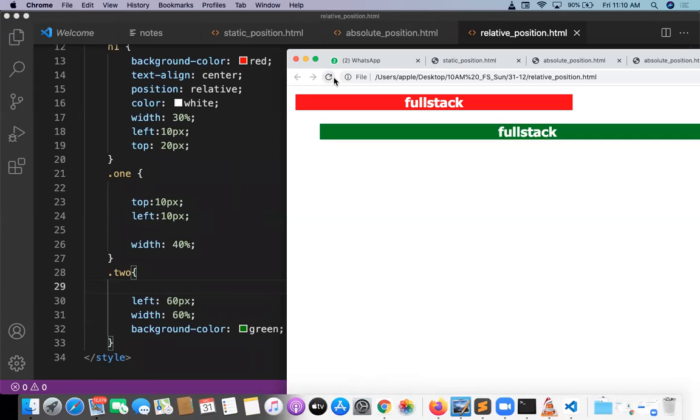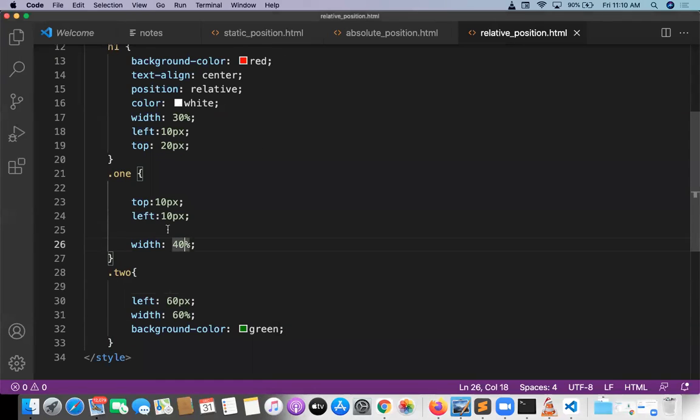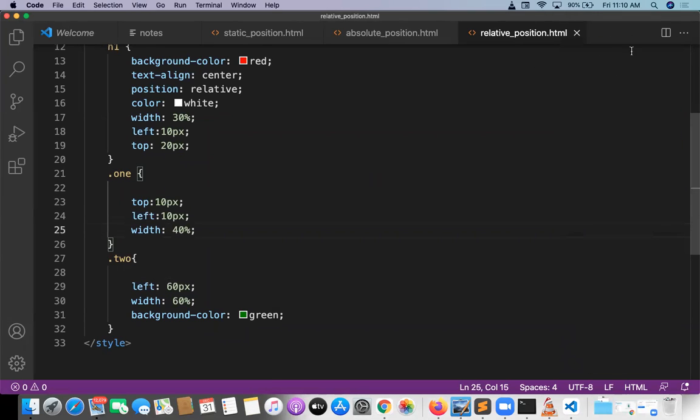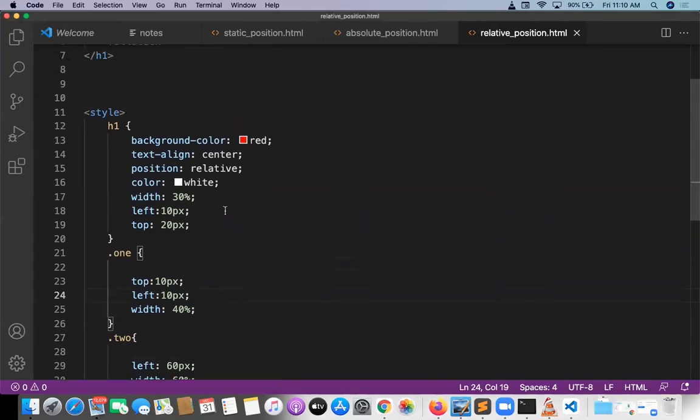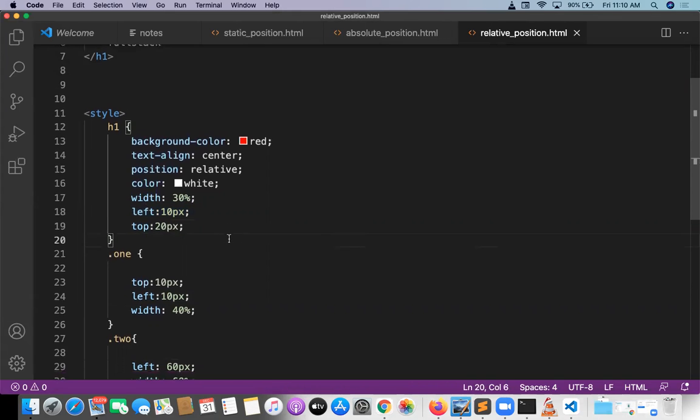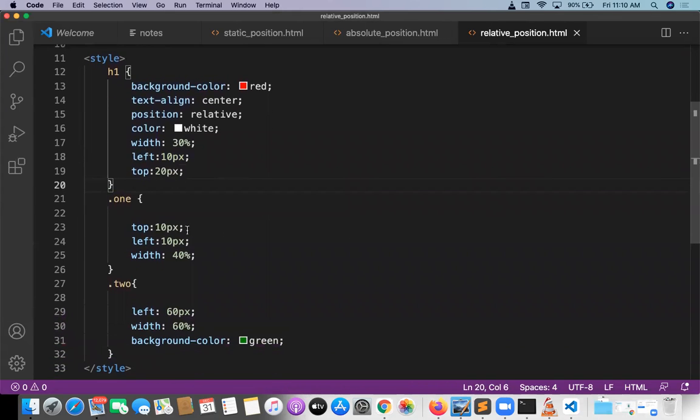Then you see, left is taking. Where is the H1? Okay, so here it is applying: top 10, left 10, top 20 pixel. Here top is there, but left is there. The second is taking top from the H1. Let me switch off these two.